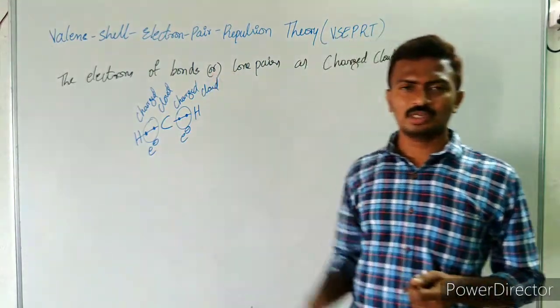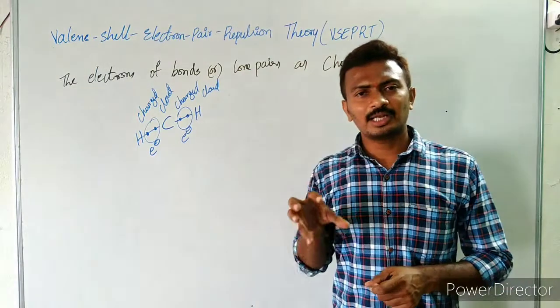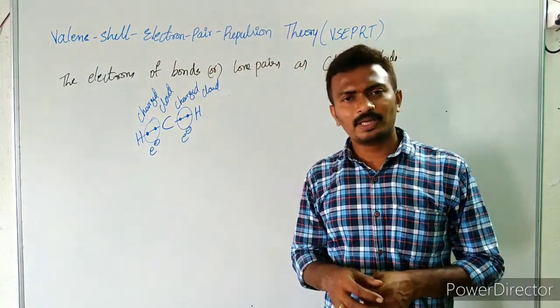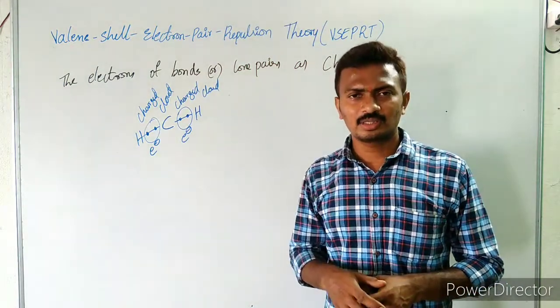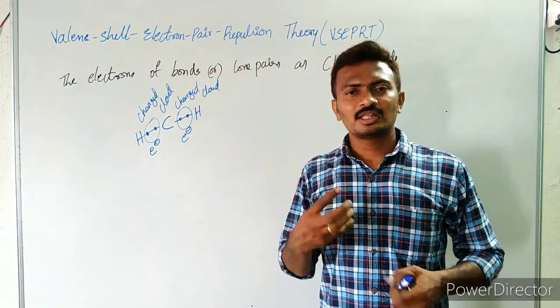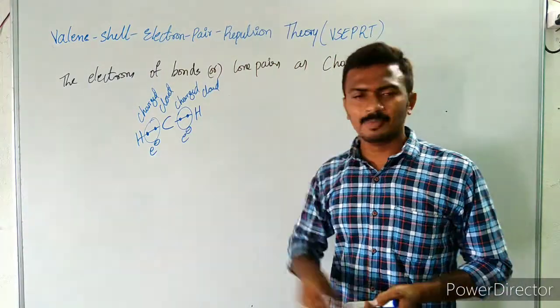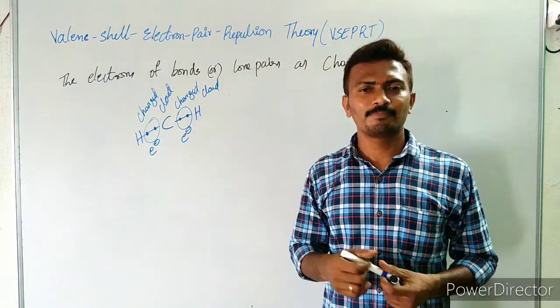According to valence shell electron pair repulsion theory, the covalent bonded electrons and the lone pair electrons are charged clouds. And these charged clouds will always be in repulsion. To minimize that repulsion, they remain apart from each other such that their repulsions are minimum.